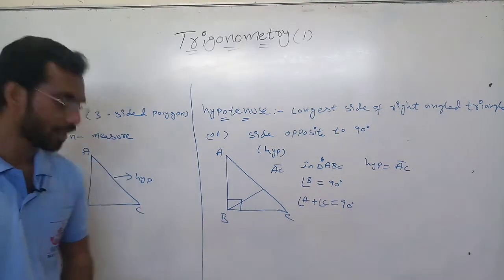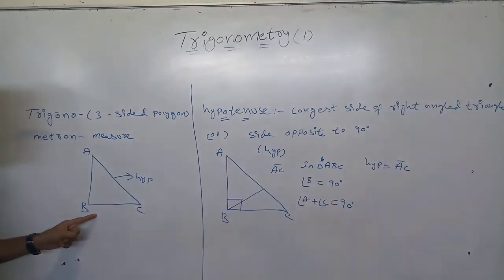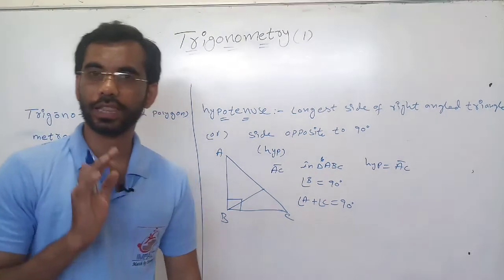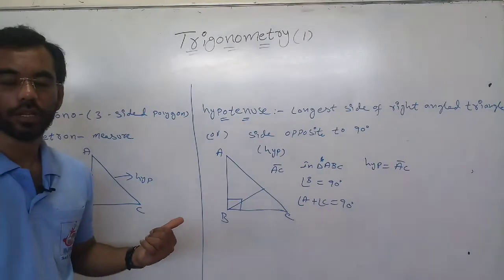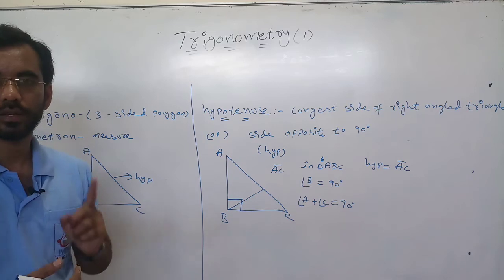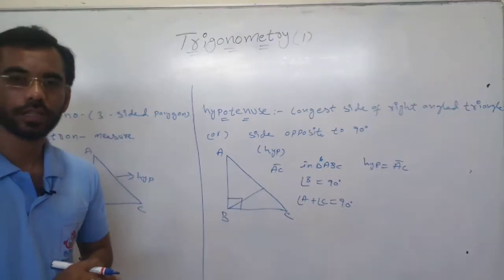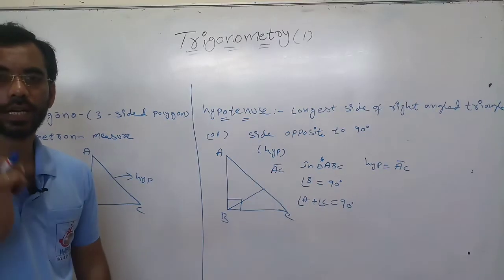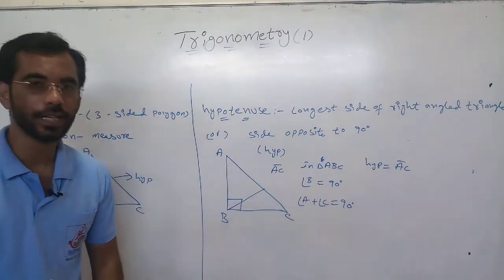In the lower classes, you used to take base and perpendicular, in the 7th and 8th class problems. But in the 10th class, it is not like that. It should be adjacent and opposite.